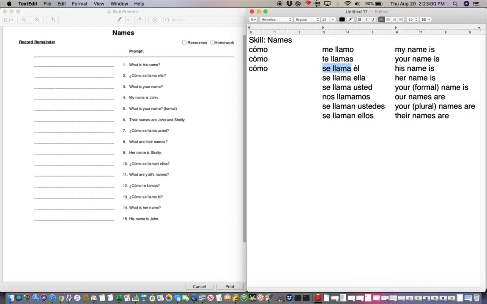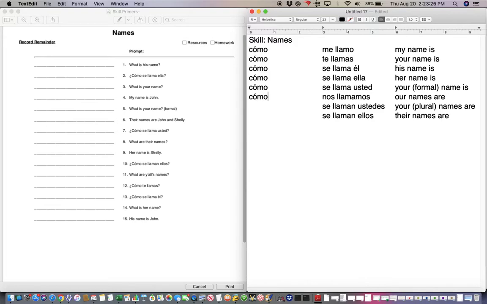And the third one, instead of just having se llama él, his name is, now we have cómo se llama él, what is his name. Same for this. Instead of just se llama ella, her name is, cómo se llama ella, what is her name. Cómo se llama usted, what is your name. Again, this one is being formal.